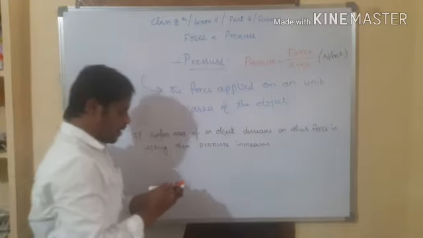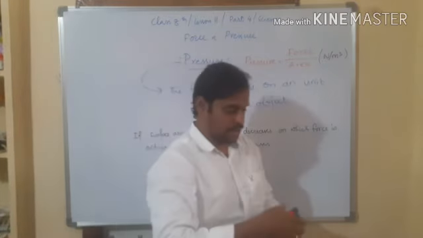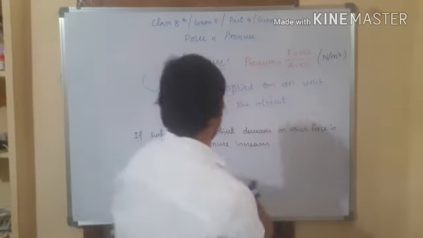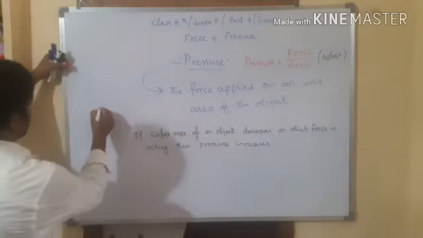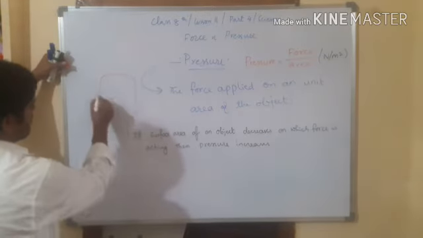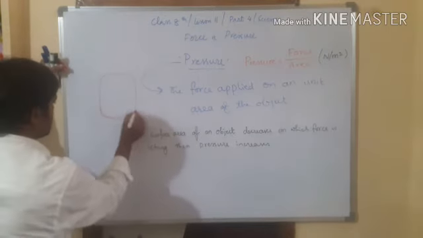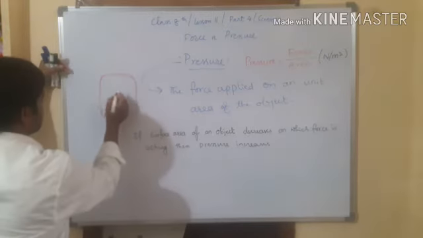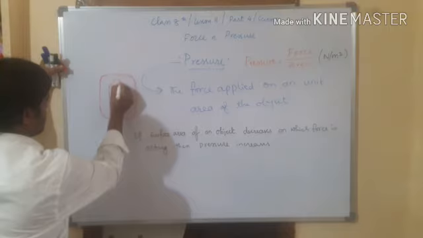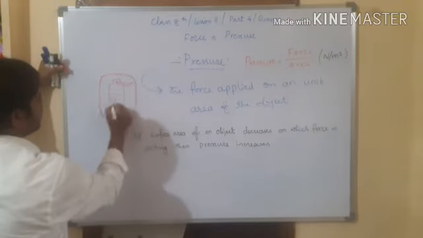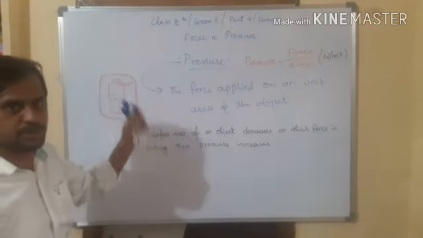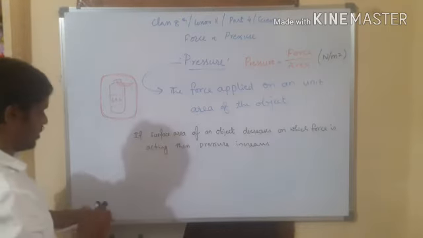For example, I will give you the best example here. When you see in cinema theaters or in shopping malls, in a glass box there will be a carbon dioxide cylinder. Whenever a fire accident occurs, we have to put out the fire, right?